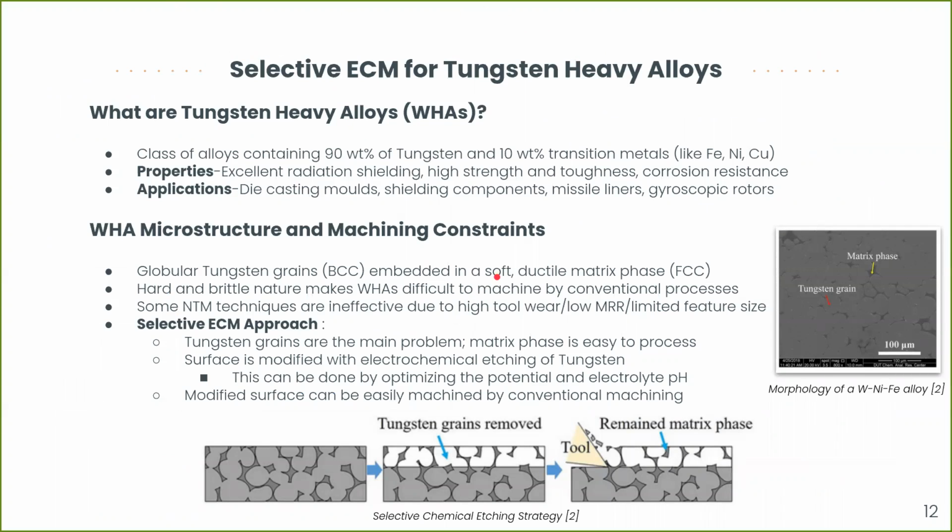Thanks, Siddesh. Up till now, we've discussed one specific alloy, that is tungsten carbide. So the next novel application involves a separate class of alloys called tungsten heavy alloys, and this novel method is called selective ECM. So what are tungsten heavy alloys? They are basically a class of alloys that contain 90% by weight of tungsten and trace amounts of transition metals like iron, nickel, or copper.